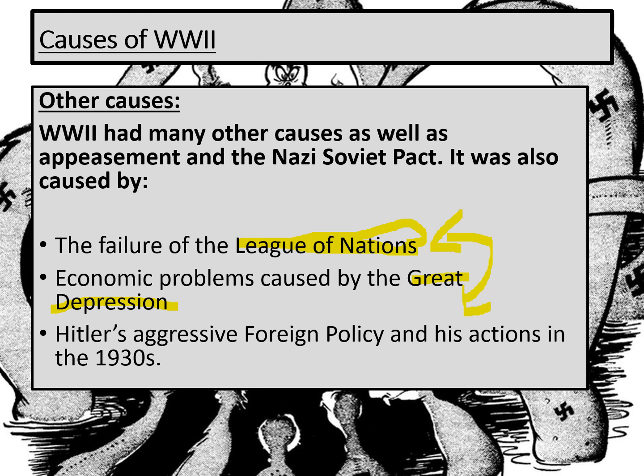But probably one of the greatest reasons why war broke out was the things that Hitler did in the 1930s. It's very easy for us to look at it and say, well, actually, World War II broke out because Britain followed a policy of appeasement. Well, Britain wouldn't have needed a policy of appeasement had Hitler not been so aggressive.